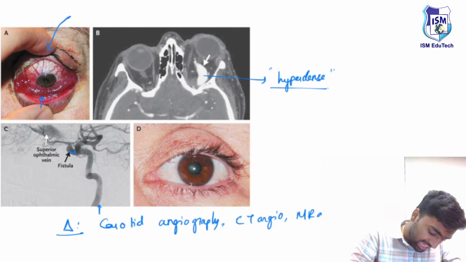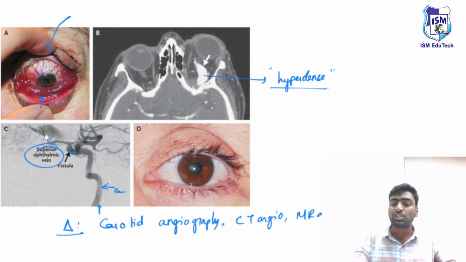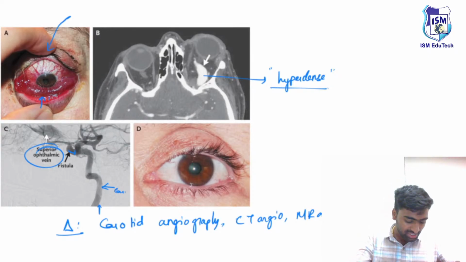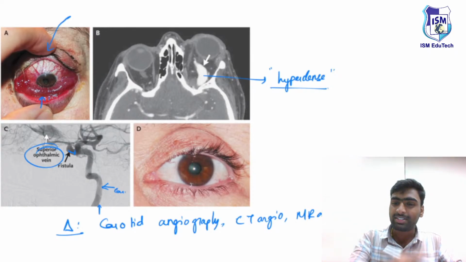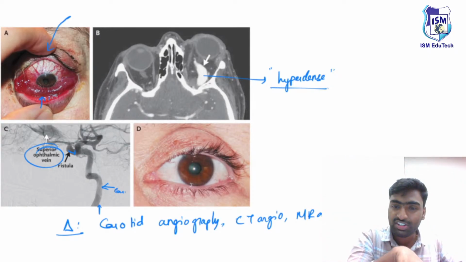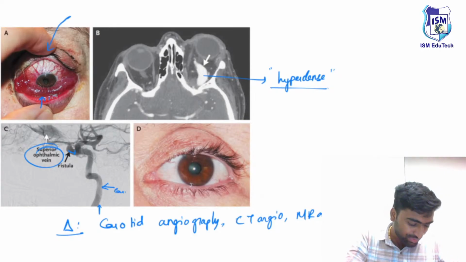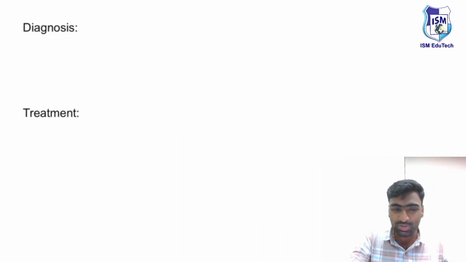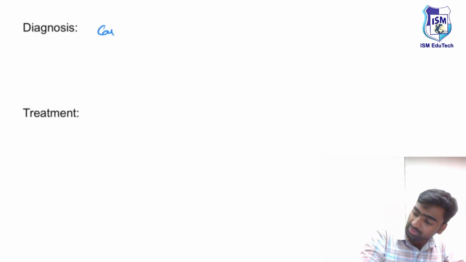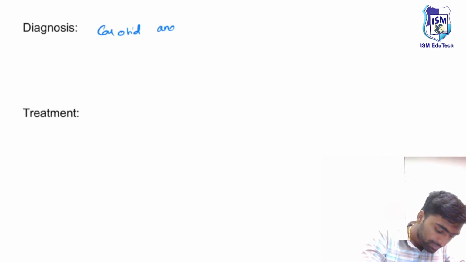This is how our carotid artery looks, and you can see there is a fistula connected from the superior ophthalmic vein. Okay, fine. So this is how a carotid cavernous fistula looks, and you got a case of this, right? Yes, we diagnosed it using carotid angiography and MR angio or CT angio.